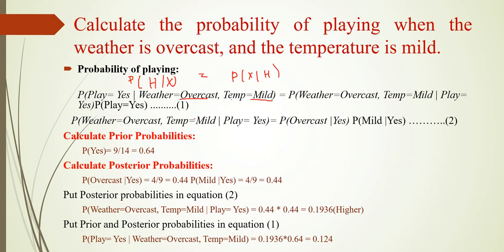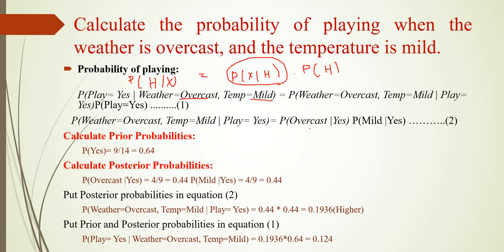Into P of H we need to write. P of H is nothing but P of play equal to yes. In order to find this, since we are considering more than one feature, P of weather equal to overcast, temp equal to mild, and play equal to yes, we are dividing into two: probability of overcast, how many yes are there, and probability of mild, how many yes are there. So for two features we are splitting. Finally, we will substitute in this formula.